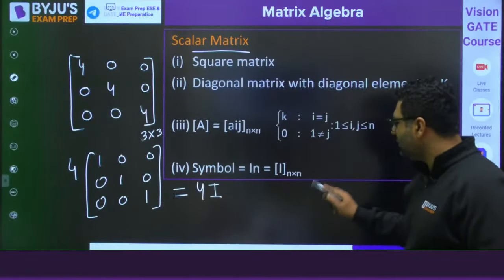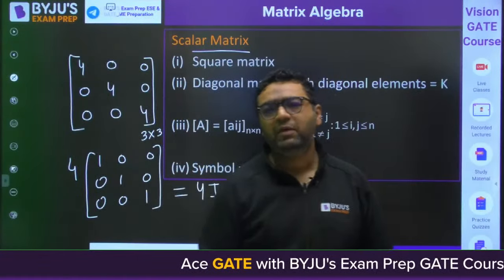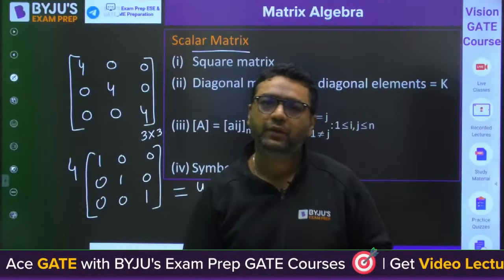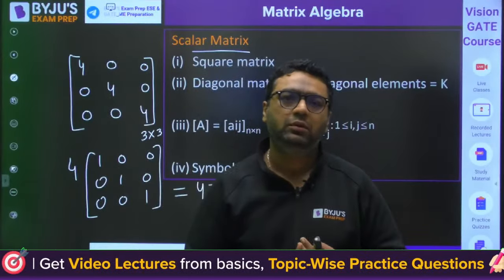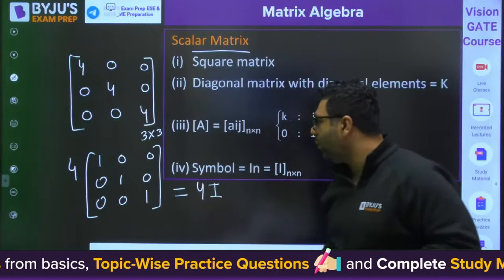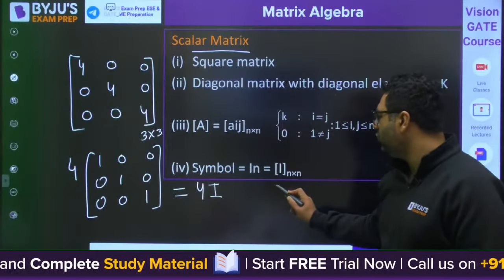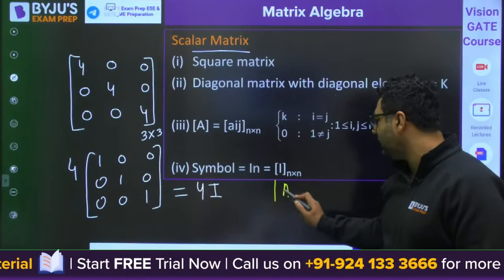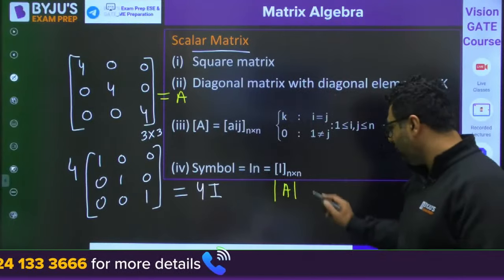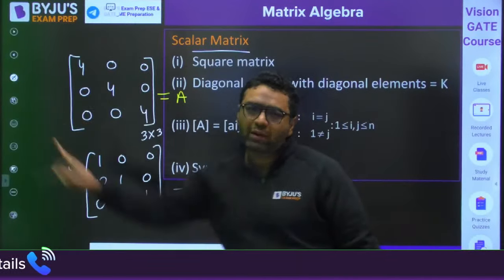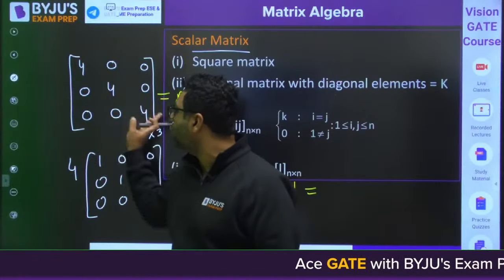When we are talking about the scalar matrix, I would like to say one thing here. If you remember, when we were talking about the determinant, we took common from one row or one column. So if we talk about the determinant of this scalar matrix A, and we take 4 as common, then 4 comes common from all the rows or columns individually.